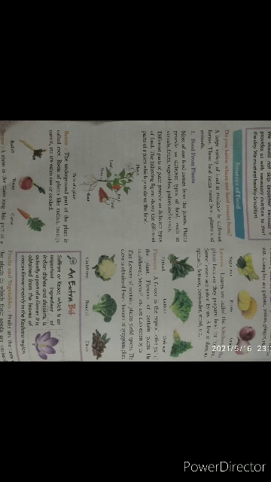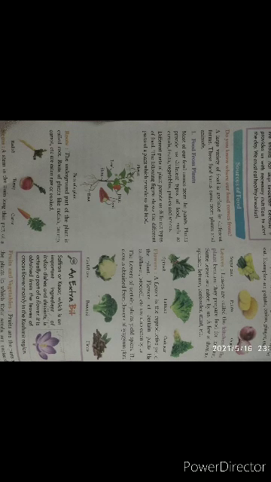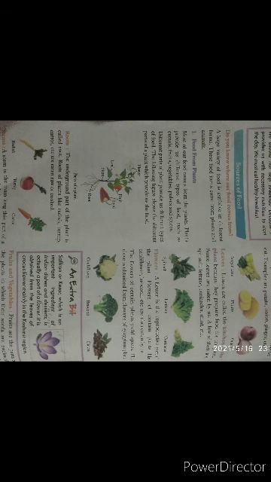You know which are the different parts of a plant. Mainly we can say flower, fruit, seeds, leaves, stem, roots. These are the main parts of a plant. From the picture you can see all these things. First one, root. The underground part of the plant is called a root.